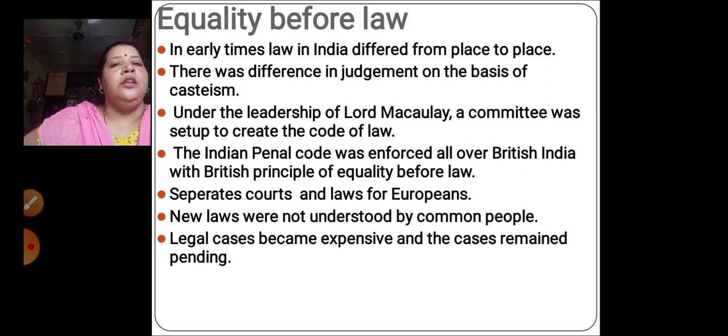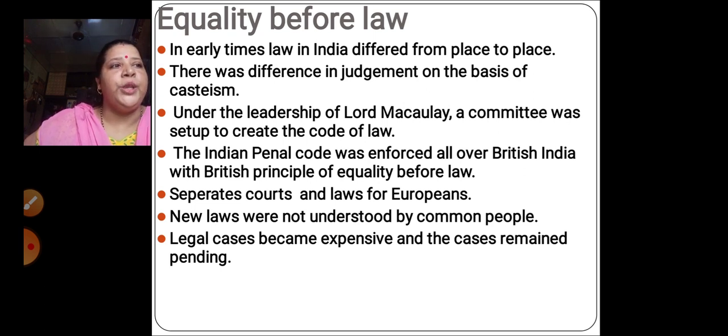Then the next thing: new laws were not understood by the common people. As I told you, whatever laws were made were not at all understood by the common people. How would they go and seek justice, seek equality? Legal cases became expensive. Whatever cases were there in the court became very expensive.